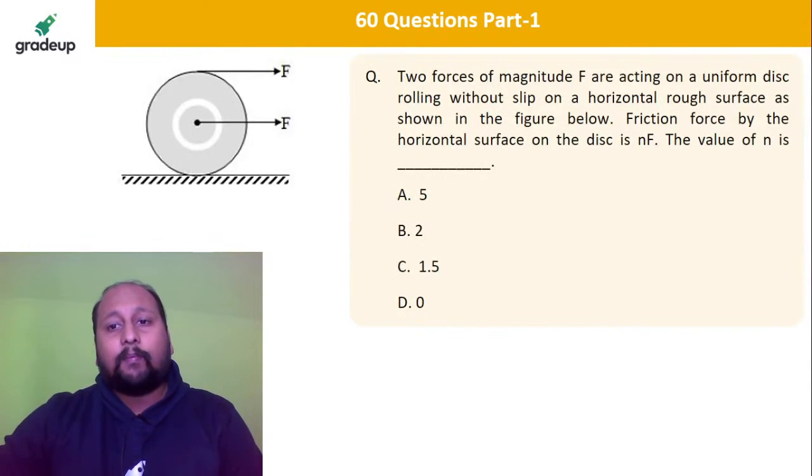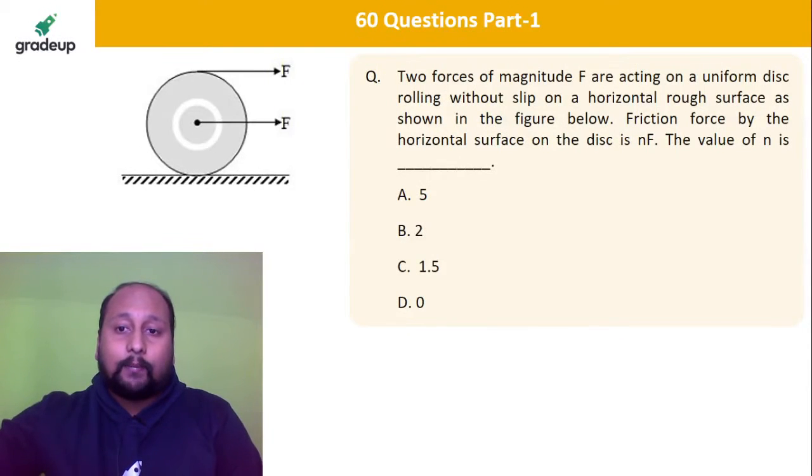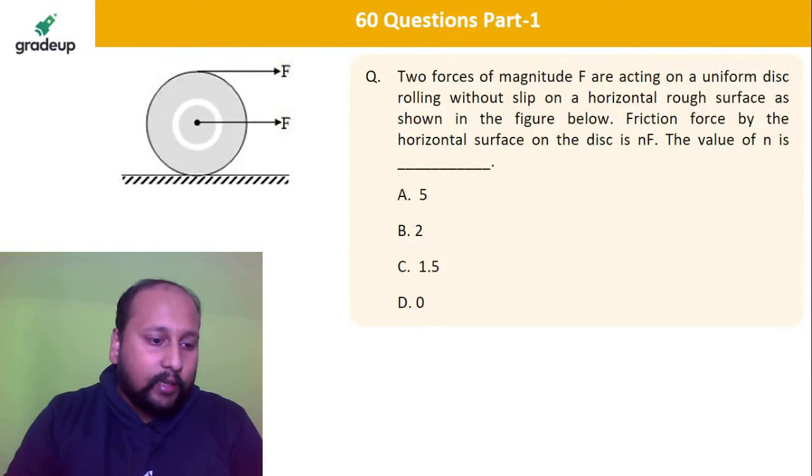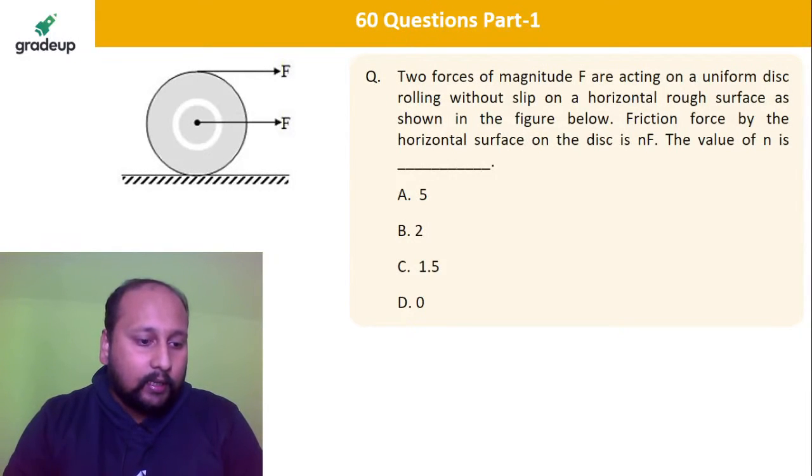Two forces of magnitude F are acting on a uniform disk rolling without slip on a horizontal surface, as shown in this figure. Very good, Sonali. Very good, Dev. Very good, Abhishek. Then Dinesh. Very good. Correct. Next question.